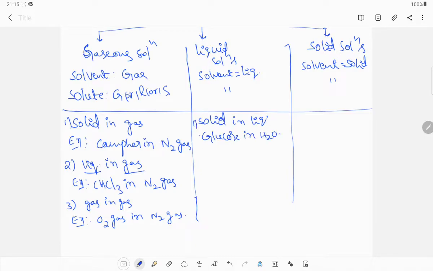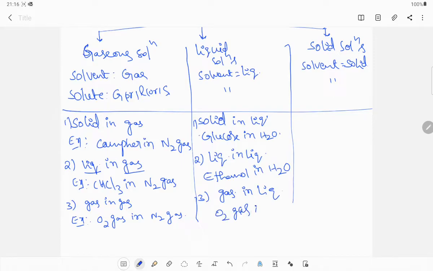The second one, liquid in liquid: the best example is ethanol in water. The third one, gas in liquid: the best example is O2 gas in water.